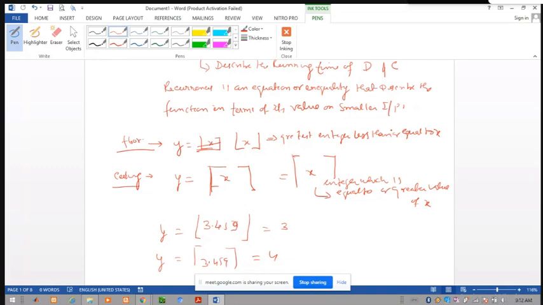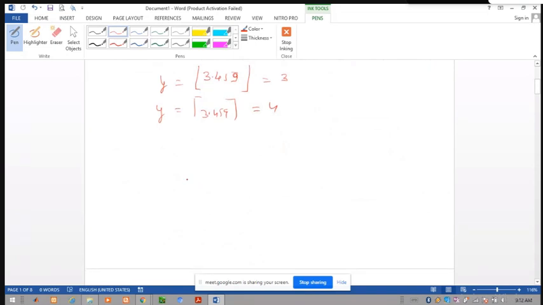Let us consider an example. Suppose T(n) is a function written as theta of 1 if n is equal to 1, and 2T(n/2) plus theta of n if n is greater than 1.